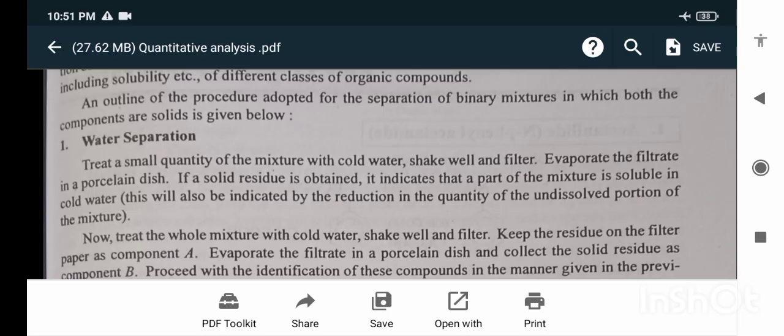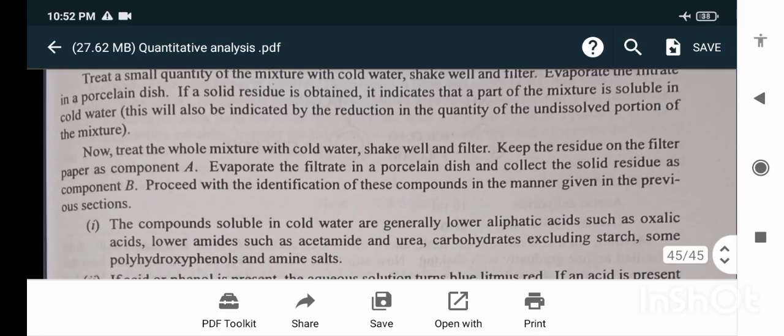Treat a small quantity of the mixture with cold water. Shake well and filter. Evaporate the filtrate in a porcelain dish. If a solid residue is obtained, it indicates that a part of the mixture is soluble in cold water. Now treat the whole mixture with cold water. Shake well and filter. Keep the residue on the filter paper as component A. Evaporate the filtrate in a porcelain dish and collect the solid residue as component B. Proceed with the identification of these compounds in the manner given in the previous sections.